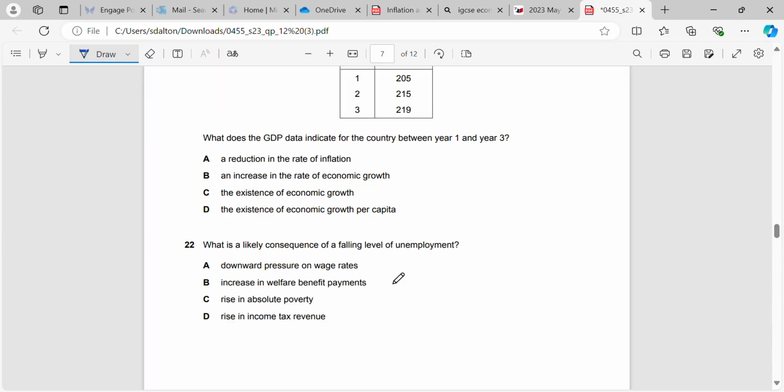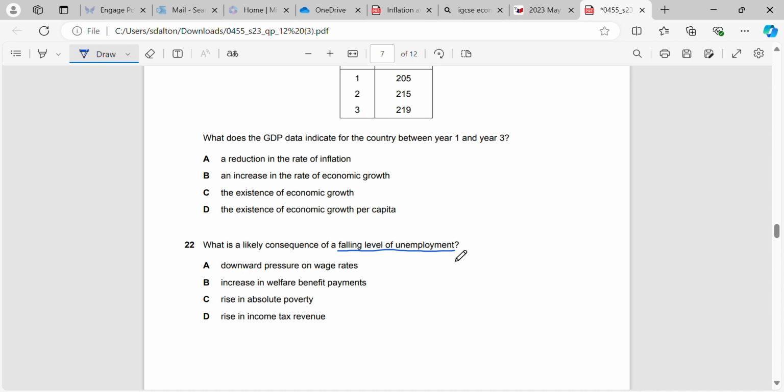Question 22. What is a likely consequence of a falling level of unemployment? Okay, now bear with me, I'm extremely tired today. So a falling level of unemployment means that more people are going to have a job because there's less people being unemployed. And how is that going to affect the economy?